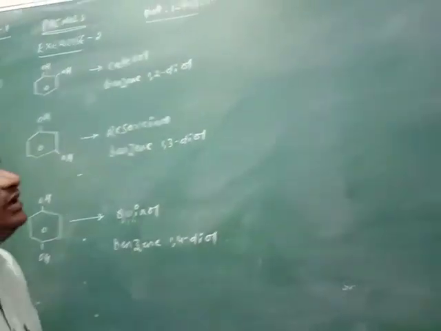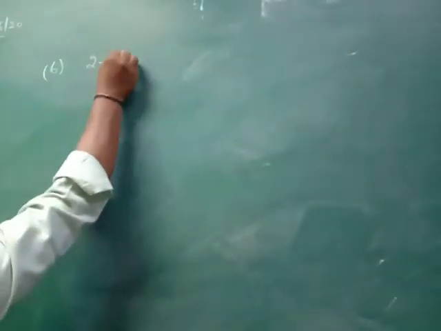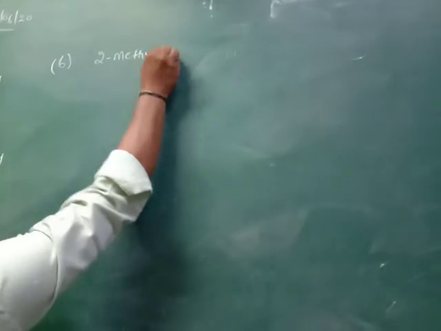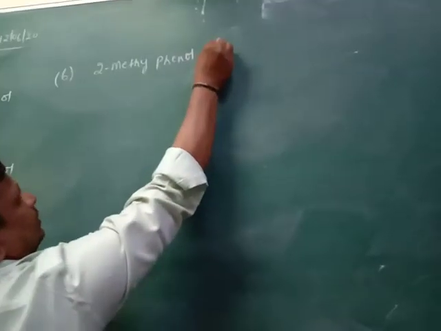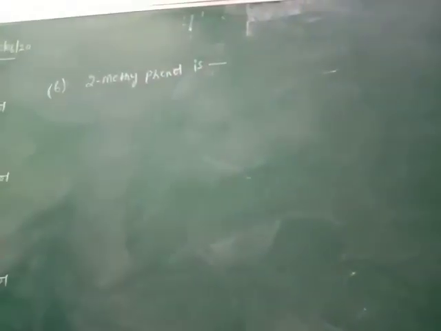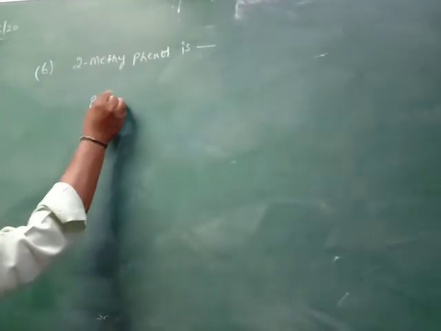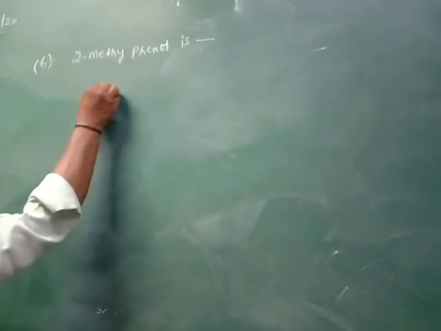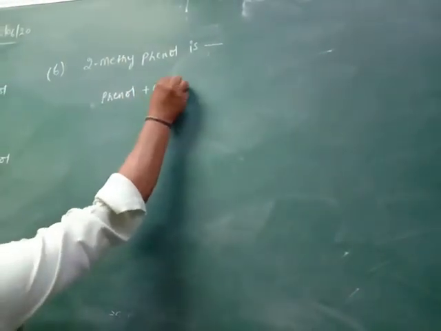So then question number 6: 2-methylphenol. Generally, this is phenol plus a methyl group.